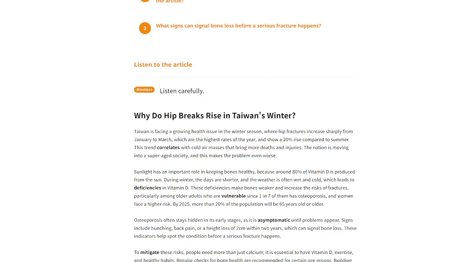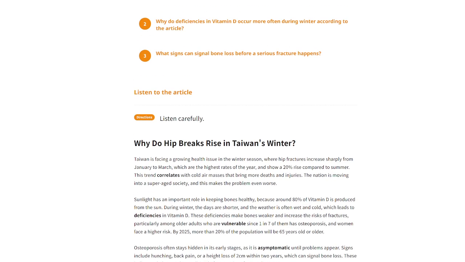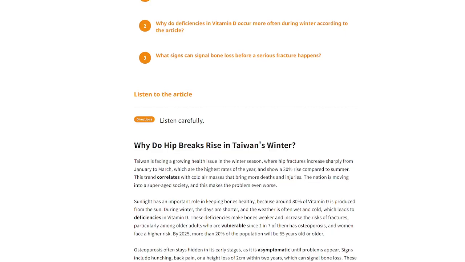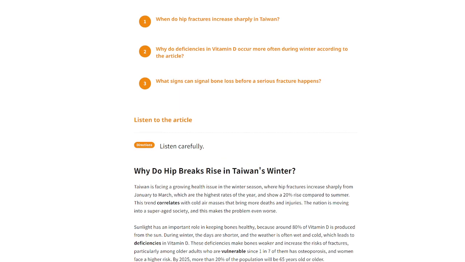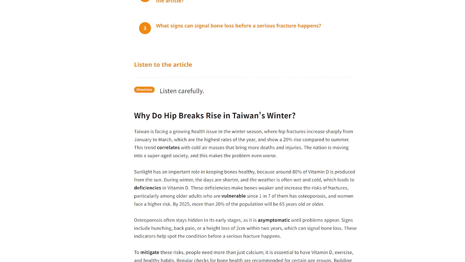Sunlight has an important role in keeping bones healthy, because around 80% of vitamin D is produced from the sun. During winter, the days are shorter, and the weather is often wet and cold, which leads to deficiencies in vitamin D. These deficiencies make bones weaker and increase the risks of fractures, particularly among older adults who are vulnerable since 1 in 7 of them has osteoporosis, and women face a higher risk.